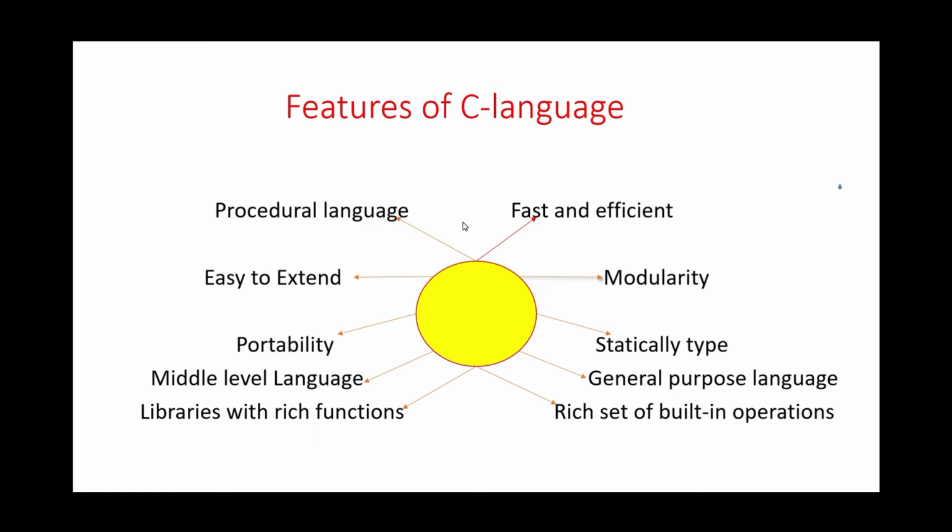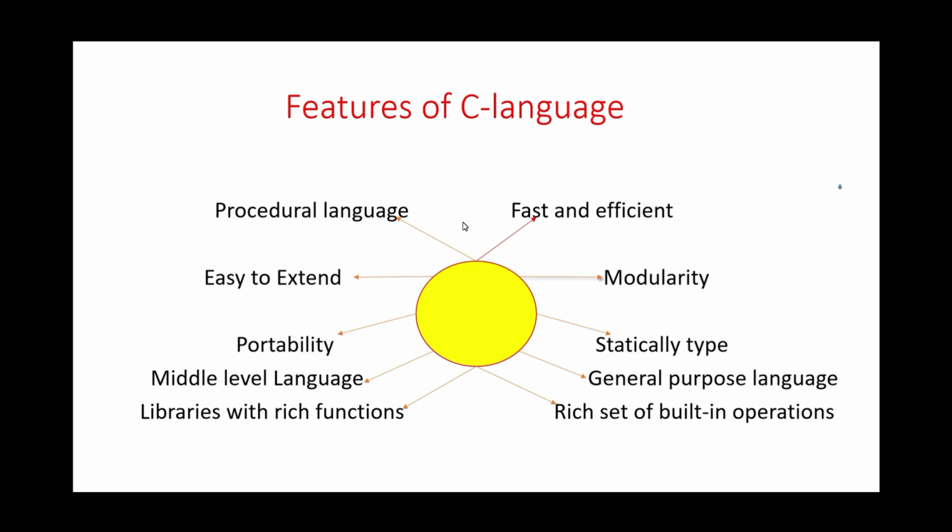Then C language is a middle level language. Now the question arises, what is a middle level language? It is a language that lies in between the low level and the high level language. It is also known as intermediate programming language and pseudo language. It is the output of any programming language which is known as source code. So C is a middle level language as it has a combined form of both the capabilities of assembly language and features of the high level language.